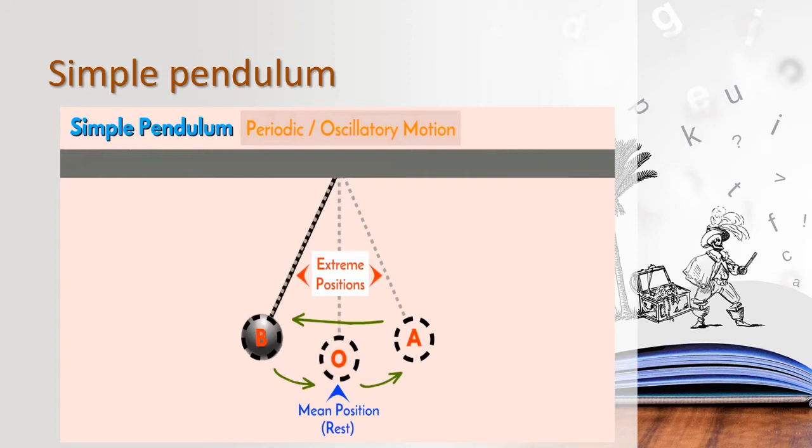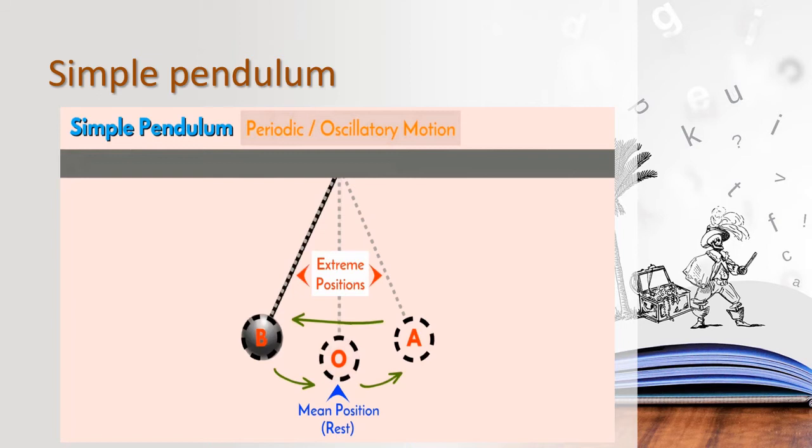Okay, and then it is taking a motion. What is that? To and fro. Okay, it is moving back, forward and backward. That is called to and fro. Okay, the to and fro is called oscillating. We can say it is oscillating.